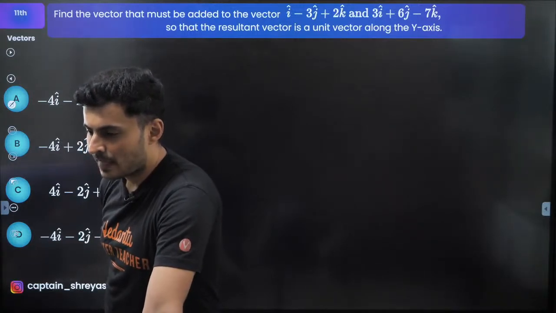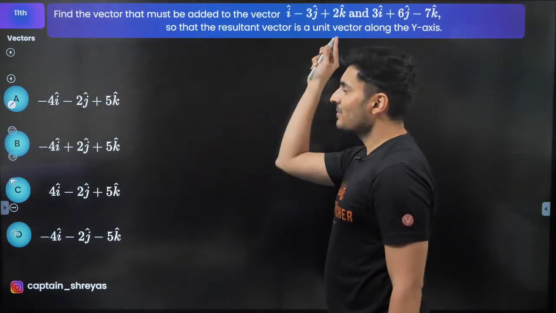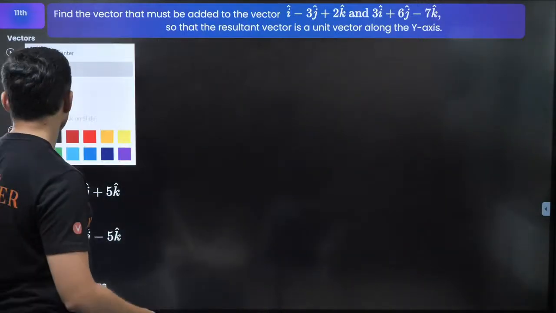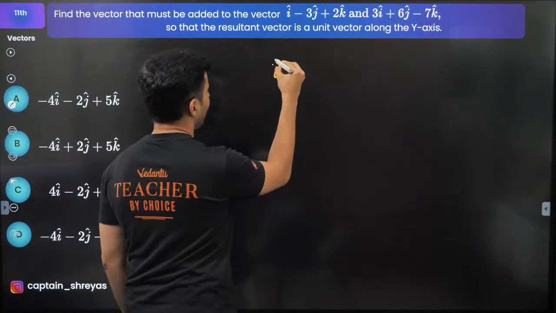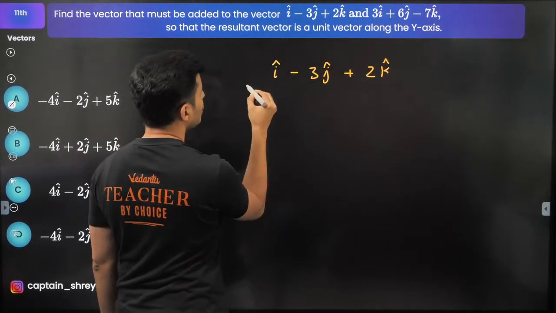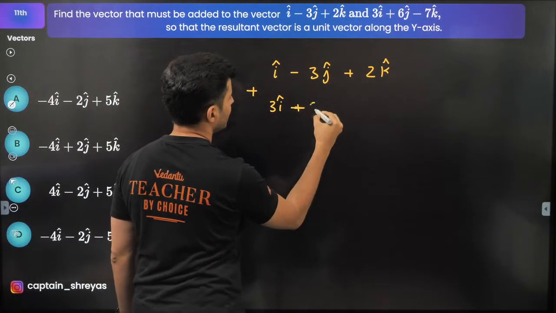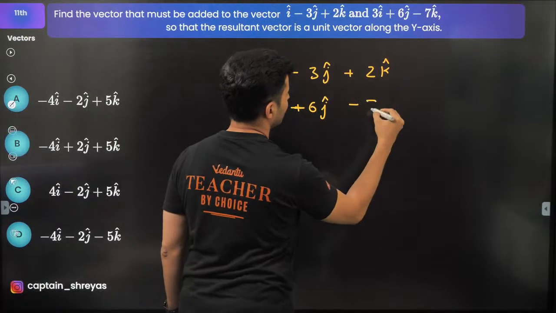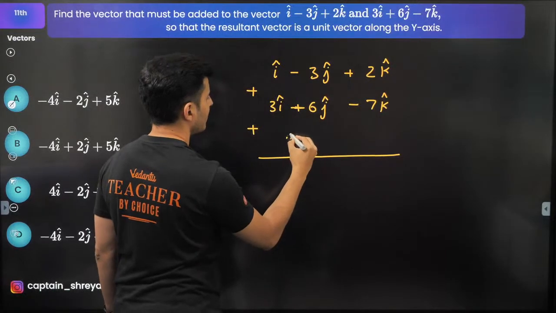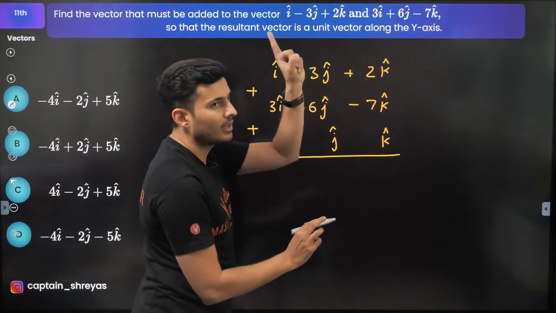Okay, very good. Come on guys, figure this out. What should be the correct answer to this one? The vector that must be added to this and this to get a unit vector in the y direction. I'll just write down the vectors. So i cap minus 3j cap plus 2k cap should be added to 3i cap plus 6j cap minus 7k cap, and some unknown mysterious thing. I do not know what it is. Something i cap, something j cap, something k cap, so that I get a unit vector in the y-axis.